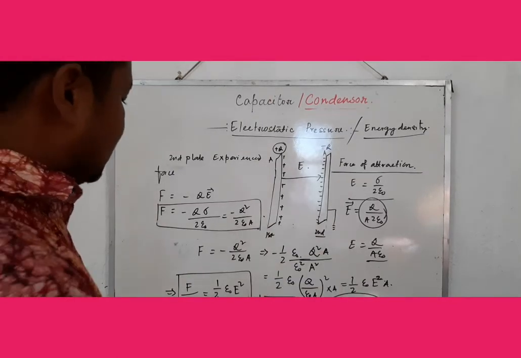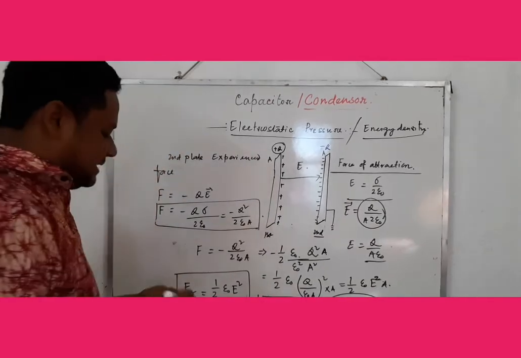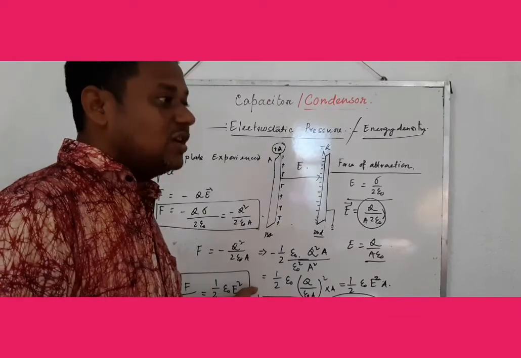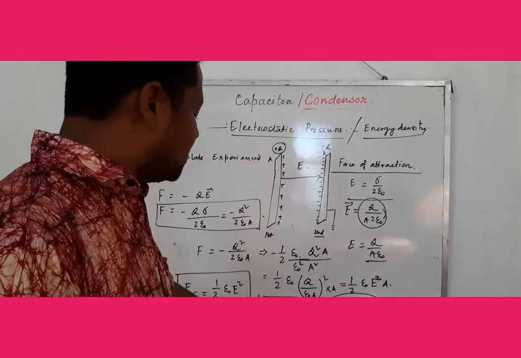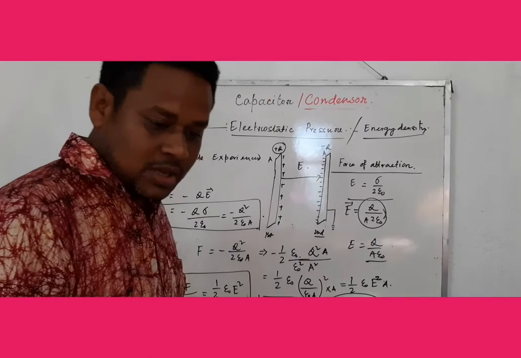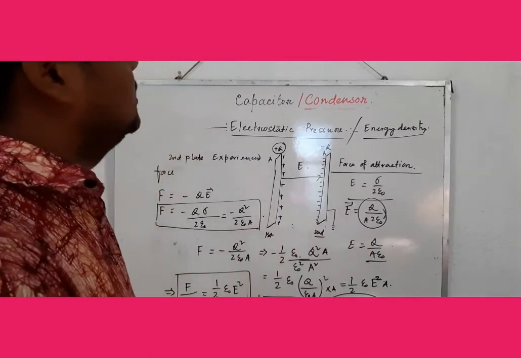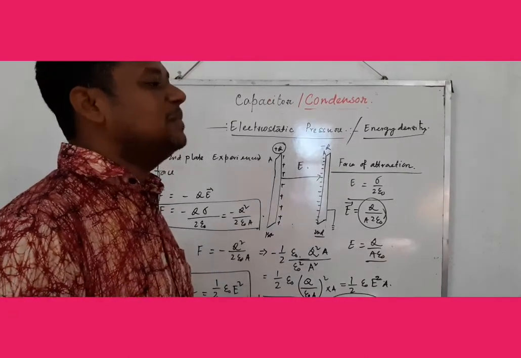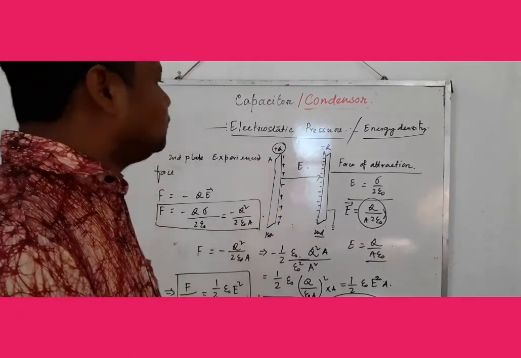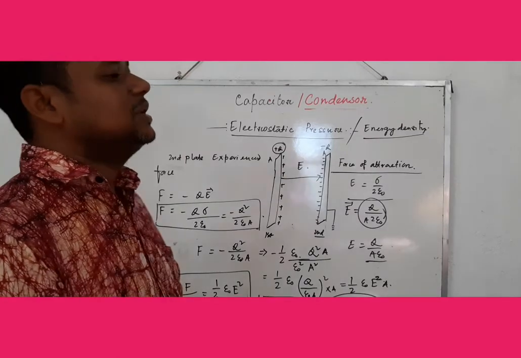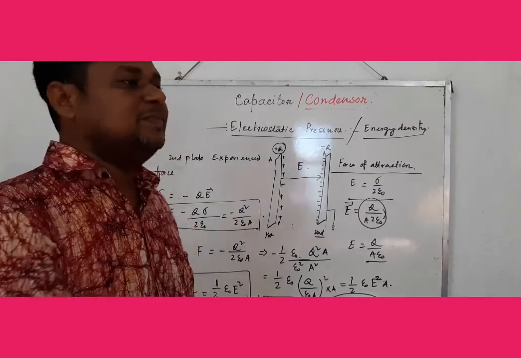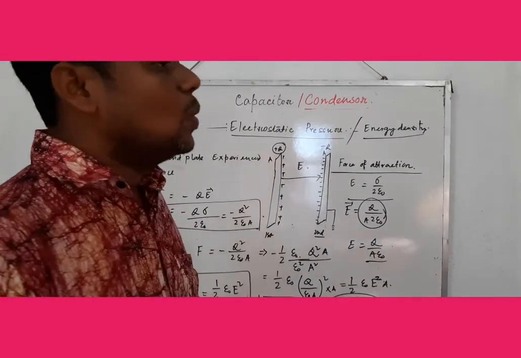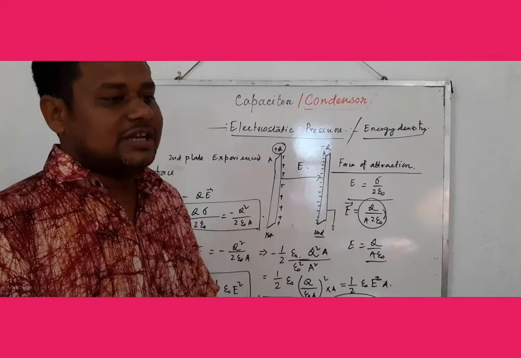We can derive it very clearly. The electrostatic pressure of a charged conducting sheet is P equal to half epsilon 0 E square. Using this formula, you can do many problems. Sometimes a sphere of radius r with a surface charge distribution sigma is given to the system. What will be the electrostatic pressure?